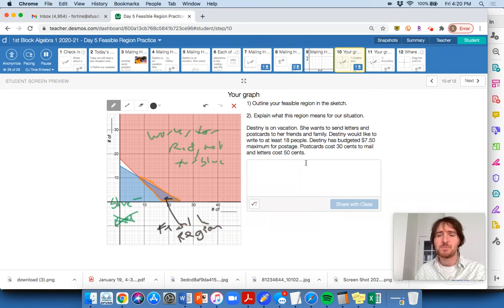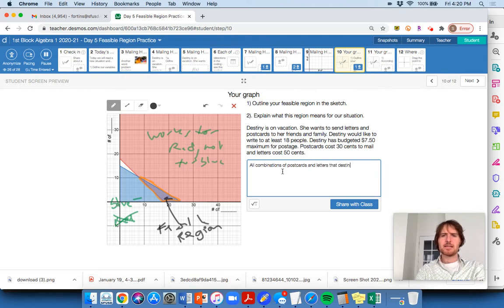Explain what this region means for the situation. All combinations of postcards and letters that Destiny can send to satisfy her constraints.